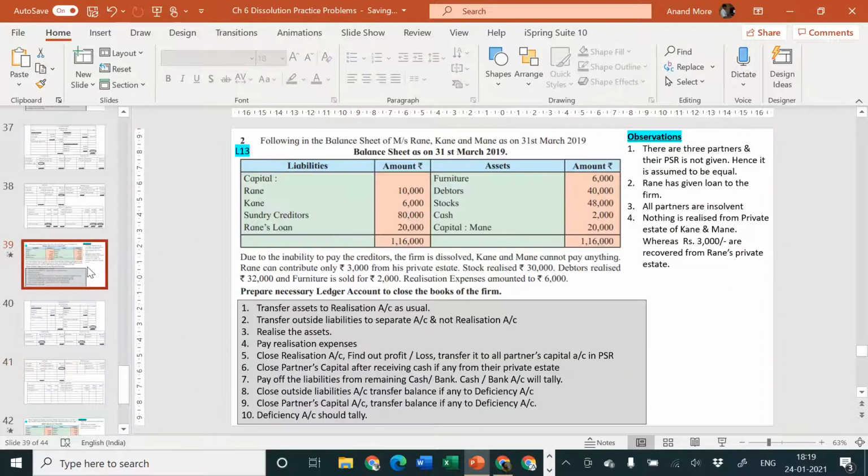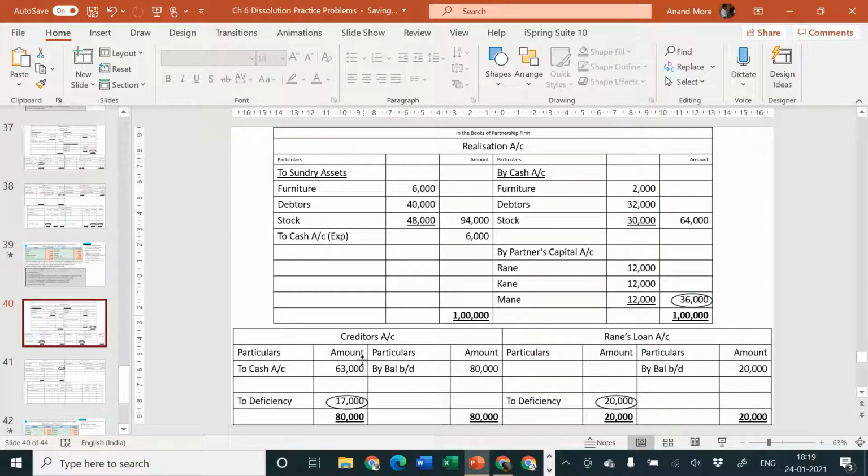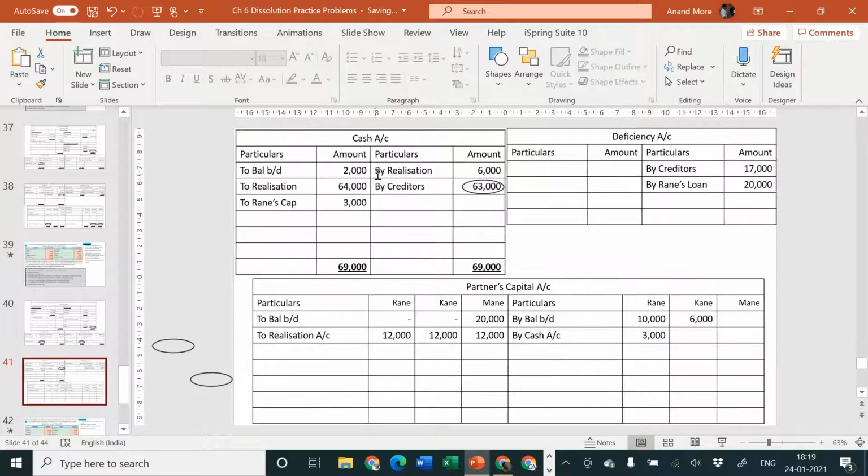Next step, close partners capital account after receiving cash if any. Pay off liabilities, done. Close outside liabilities account, done. Close partners capital account, transfer the balance if any to deficiency account, and then deficiency account should tally. So let me close now. This realization account is closed, yes. Creditors account is closed, yes. Rane's account is closed, yes. Cash account is closed, yes. Only accounts pending are deficiency account and partners capital account. Let us close the same.